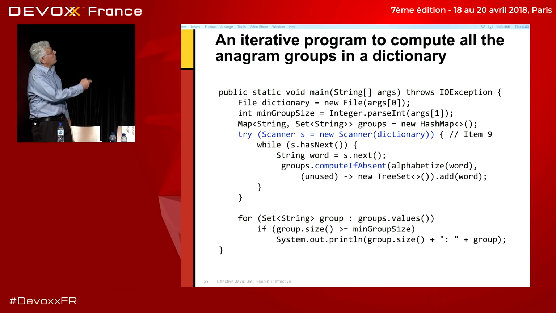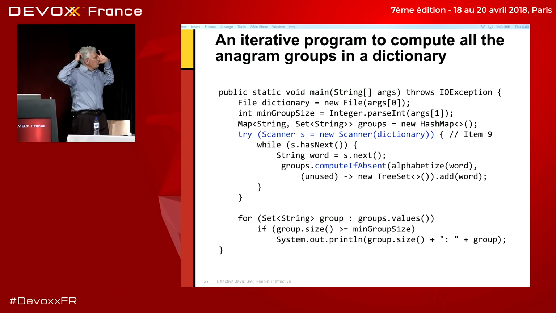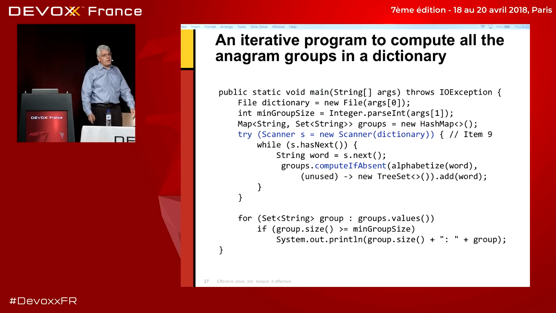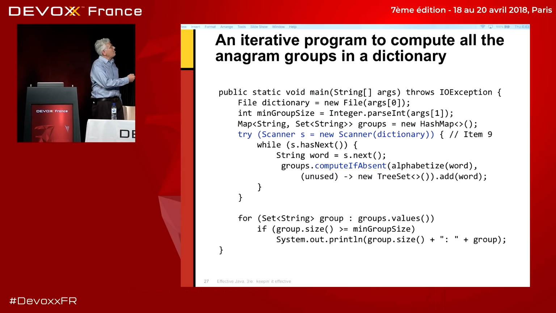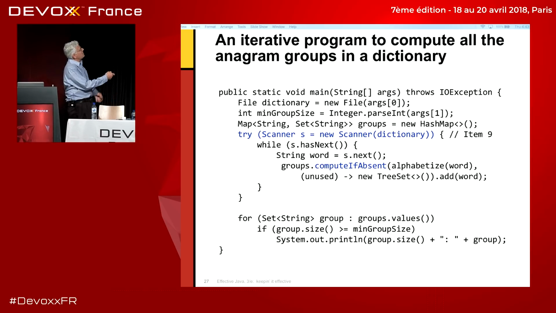And this program actually takes an entire dictionary file and prints all of the anagram groups greater than some minimum size. And I'm not cheating. This will actually run. This is the whole program. And moreover, it's actually pretty easy to understand. I'll try to go over it here in under 30 seconds. So we create a file whose name is the first argument, a string. The minimum group size, we parse the second argument, which should be an integer.